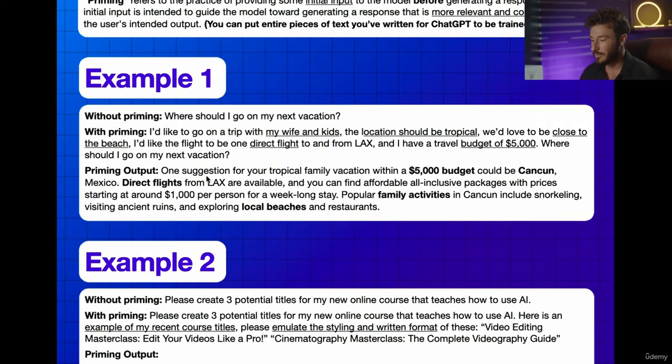And the priming output is one suggestion for your tropical family vacation within a $5,000 budget can be Cancun, Mexico. Direct flights from LAX are available, and you can find affordable all-inclusive packages with pricing starting around $1,000 per person for a week-long stay. And popular family activities you can do in Cancun include snorkeling, visiting ancient ruins, and exploring local beaches and restaurants. So it addressed who I was with, where I wanted to go, my budget that I had, and having a direct flight from where I live.